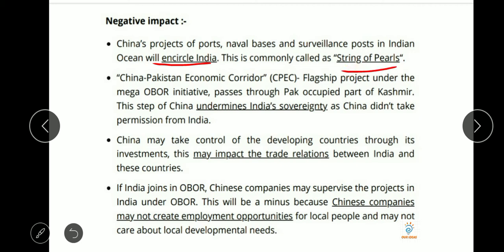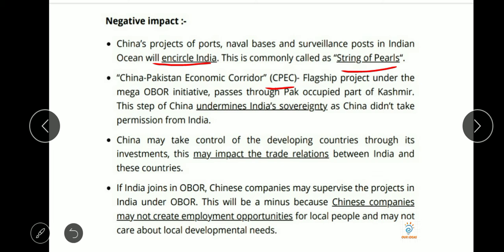China-Pakistan Economic Corridor, CPEC, the flagship project of the mega OBOR initiative, passes through Pak-occupied Kashmir, which is part of Indian territory and illegally occupied by Pakistan. So this step of China undermines India's sovereignty, and this also violates the Panchsheel agreement, because in that China promised not to interfere in India's internal matters.